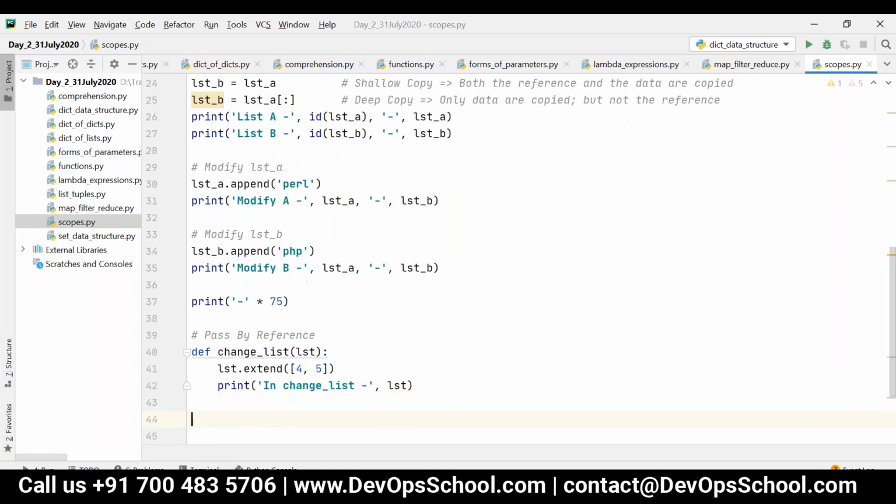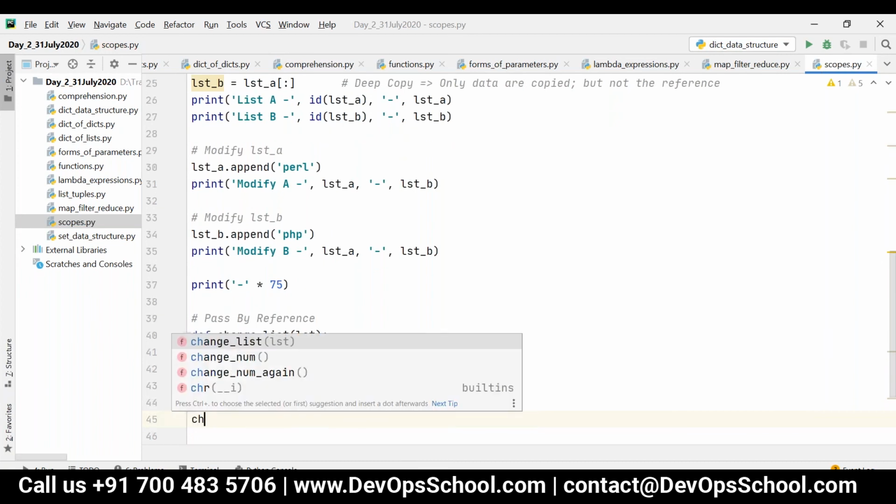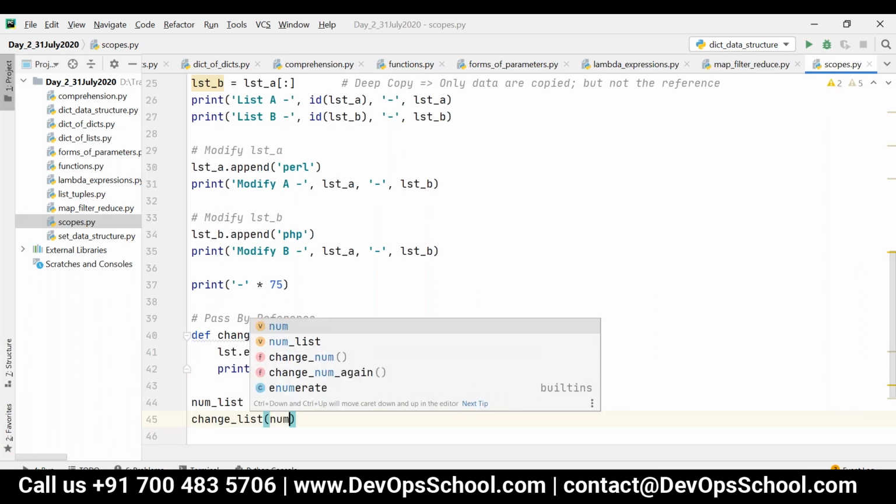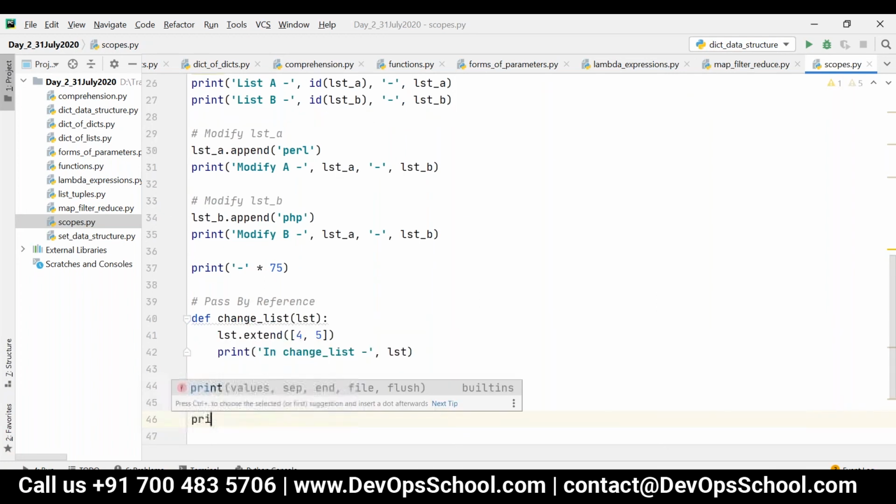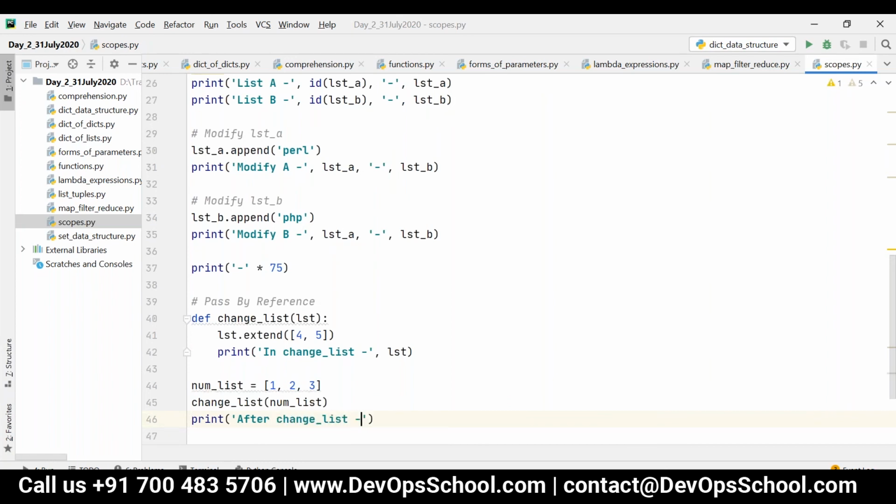So now outside the function, I'm creating one list which contains 1, 2, 3, and then I'm calling change list of num list. Then after change list, I am printing the variable, that is num list.